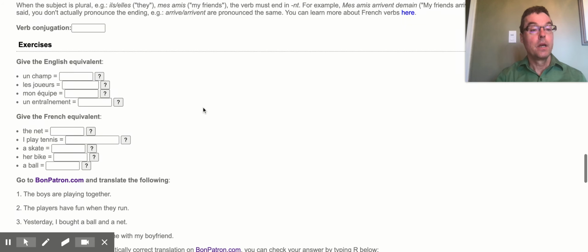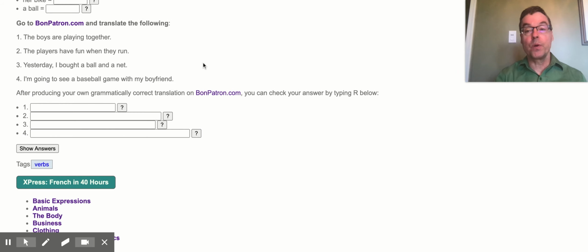Check out the exercises based on the table to go from French to English and vice versa. And then here we have some translations. What I suggest you do is translate these based on the vocabulary that you have, and then go over to BonPatron's grammar checker, bonpatron.com, and make sure you've got the grammar correct. This is a way to make progress grammatically once you've managed to learn a sufficient number of words.